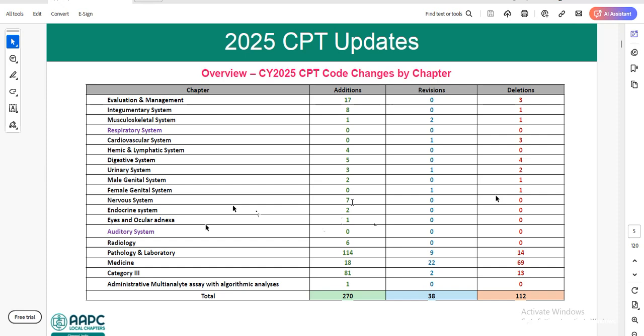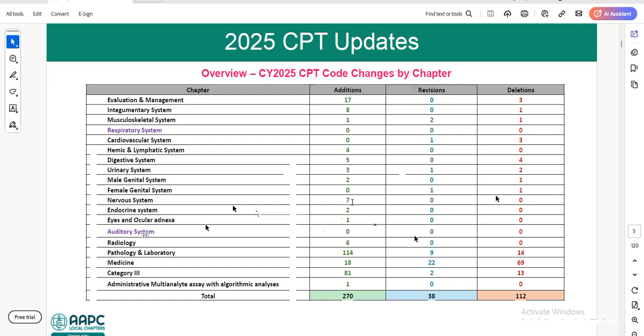Overall, if you go to an interview, they may ask you what the latest CPT updates are and which chapters do not have any changes. At that time you need to tell them that we don't have any changes in the respiratory system and auditory system. If you observe this table, most of the codes are added in the integumentary system, then the nervous system, then the digestive system. As we discussed previously, in this session we are going to learn only the updates related to the surgery section of the CPT book.